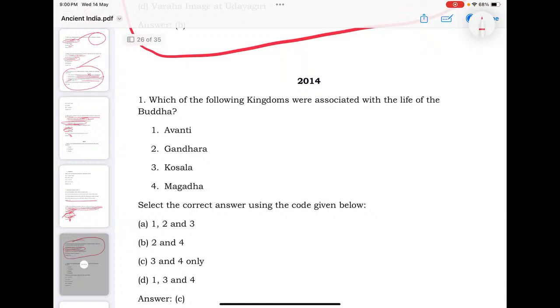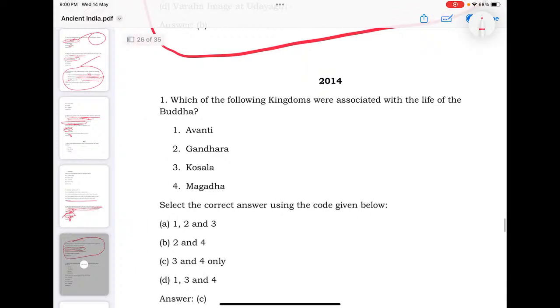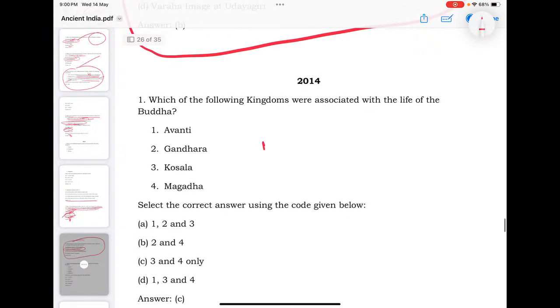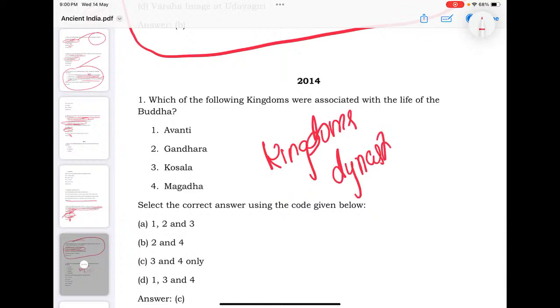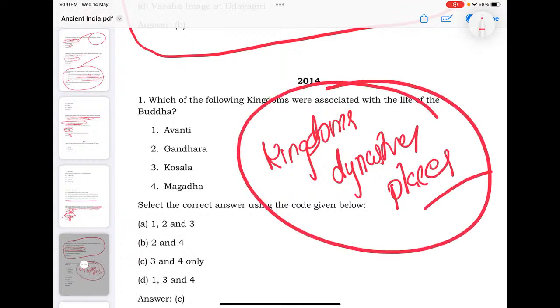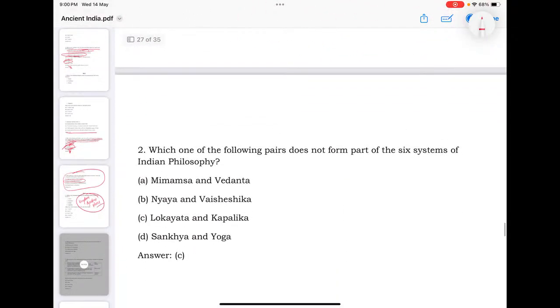Which of the following kingdoms were associated with the life of Buddha? See, the question is repeated again. You must know what the kingdoms are. The kingdoms are these, dynasties, places associated with the life of Buddha and Mahavira, which is important for you.